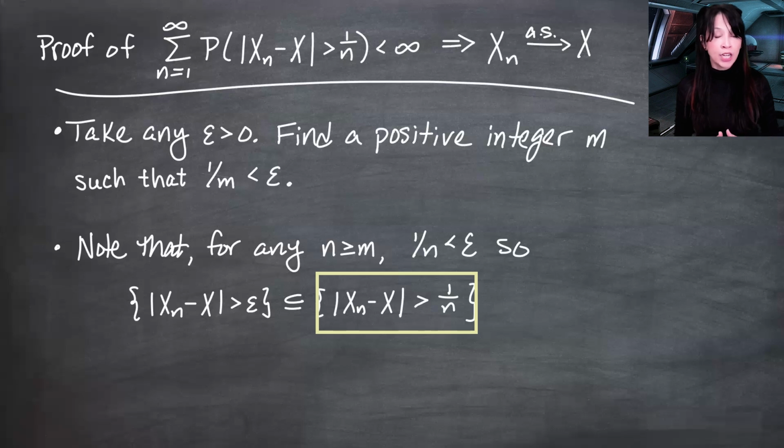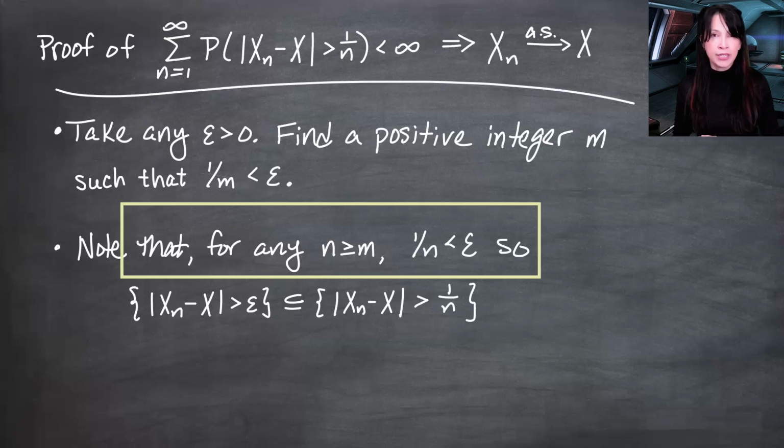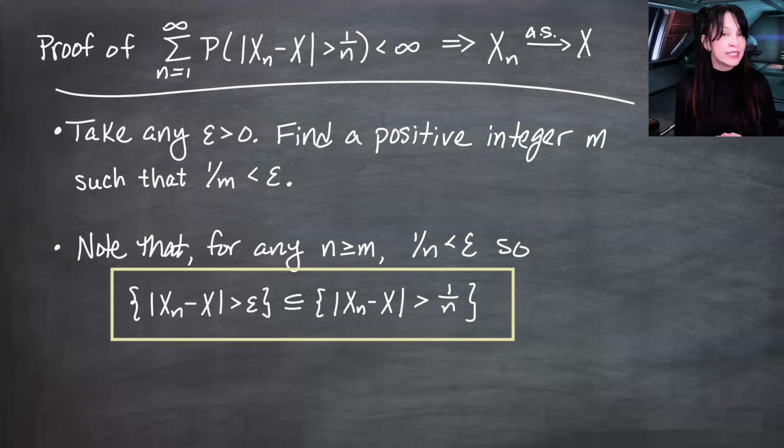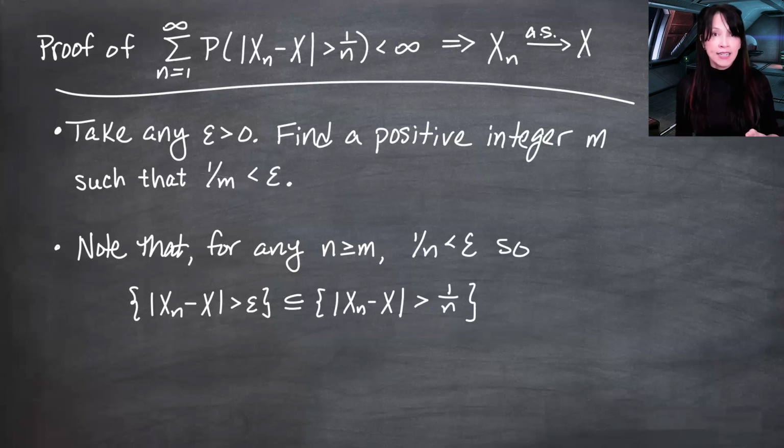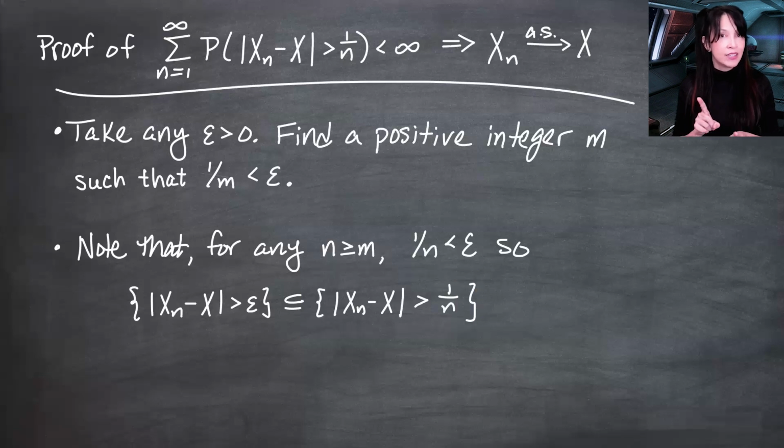Now, we do already know that this claim holds if instead of 1 over n here, I have an epsilon for every epsilon greater than 0. So I kind of want to take probabilities on both sides and use our previous claim to show this one. The problem with that is that if I put a probability measure on each of these sets, then I do have the probability of this is less than or equal to the probability of this, but it only holds not for all n, but for n's such that 1 over n is less than epsilon.